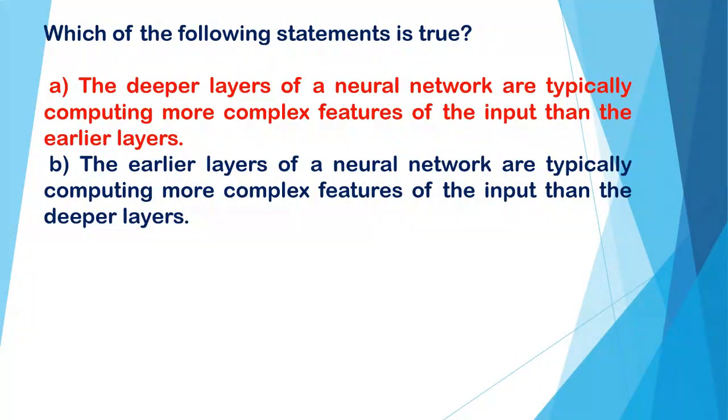Which of the following statements is true? A. The deeper layers of a neural network typically compute more complex features of the input than the earlier layers. B. The earlier layers of a neural network typically compute more complex features of the input than the deeper layers. And the correct option is A.